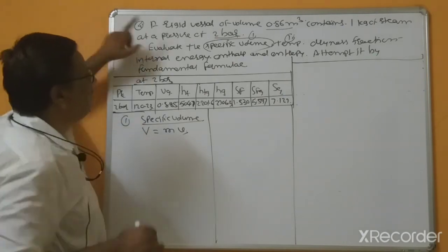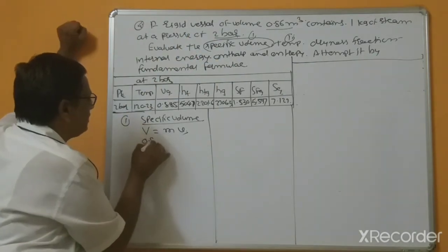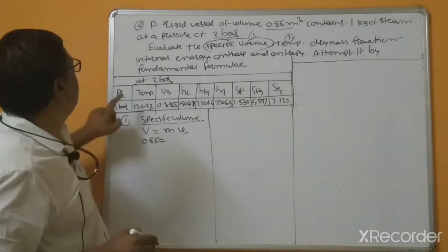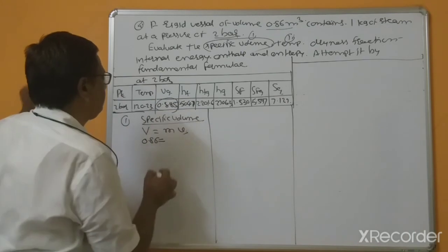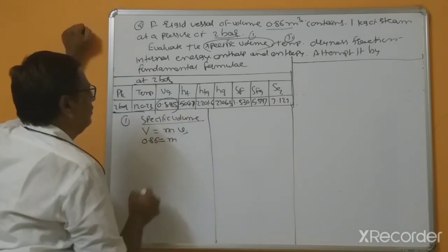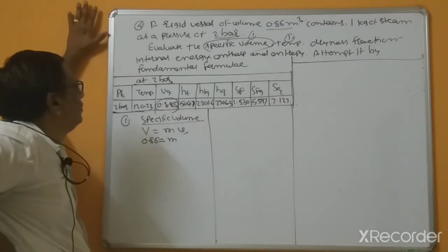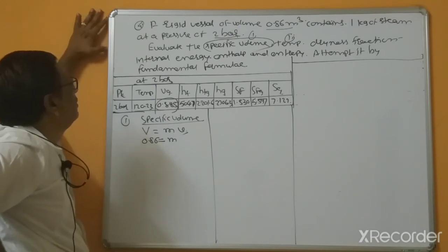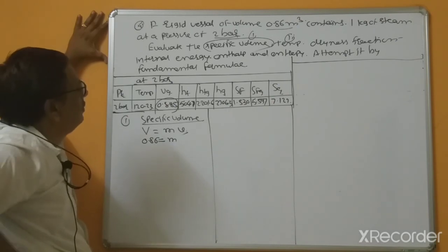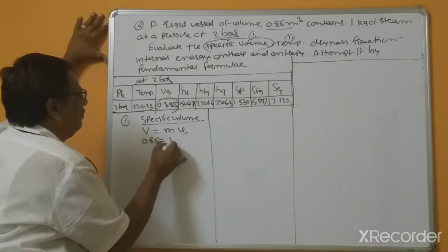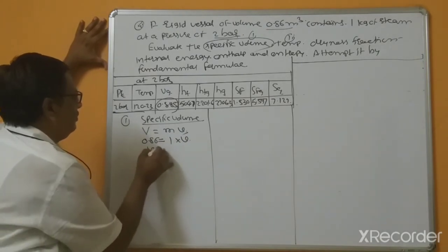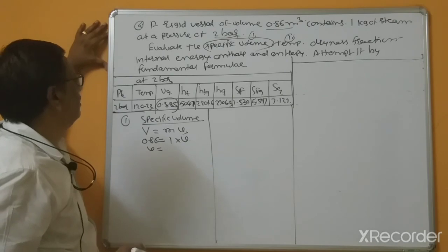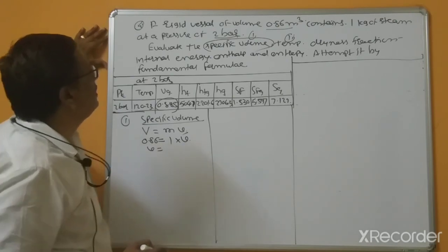So V, this is given 0.86, and corresponding to pressure, this is given Vg, and corresponding mass equal to 1 kg. This contains 1 kg of steam.